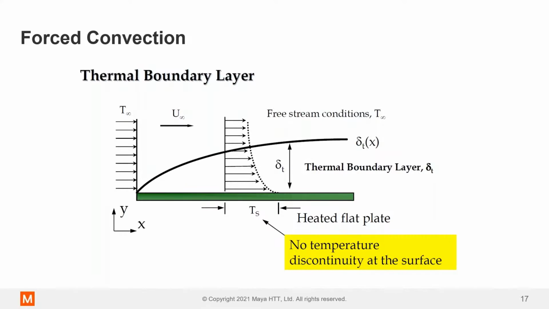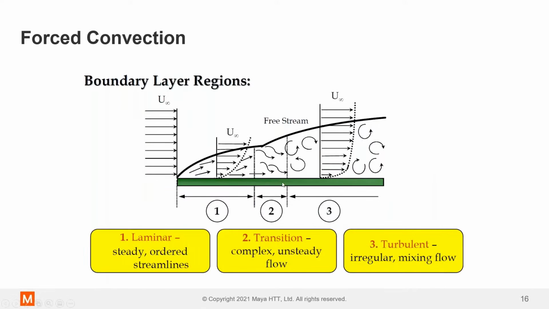There's also a concept of a thermal boundary layer. Remember, flow at the wall is always 0. Then the flow, through the boundary layer, becomes the free stream velocity, and you get a boundary layer velocity profile.